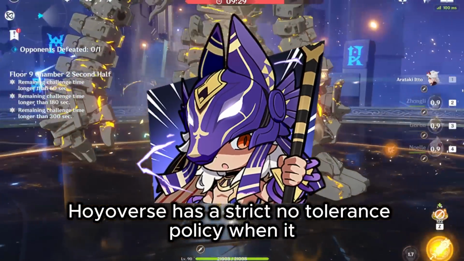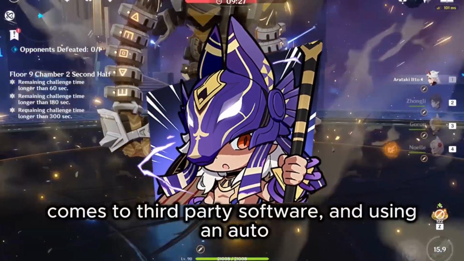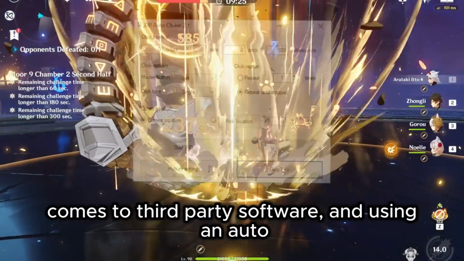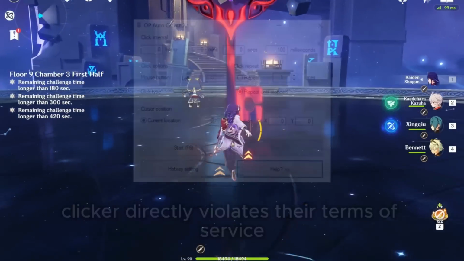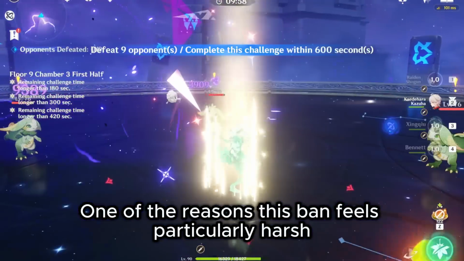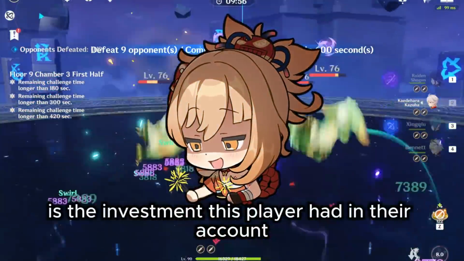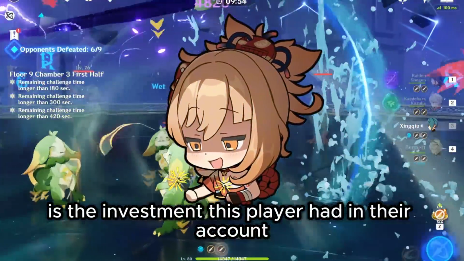Hoyoverse has a strict no-tolerance policy when it comes to third-party software, and using an autoclicker directly violates their terms of service. One of the reasons this ban feels particularly harsh is the investment this player had in their account.